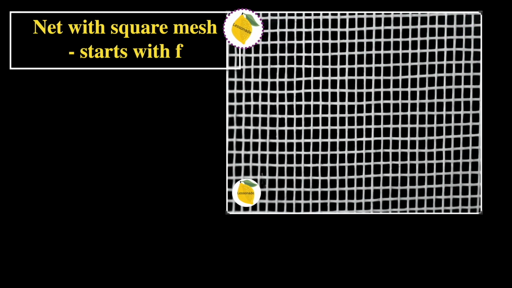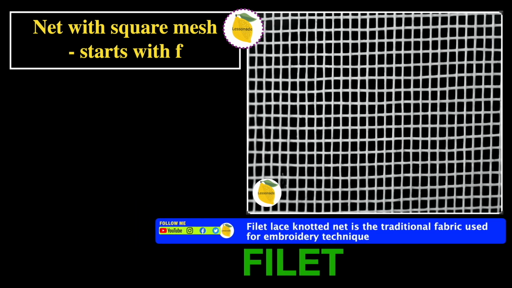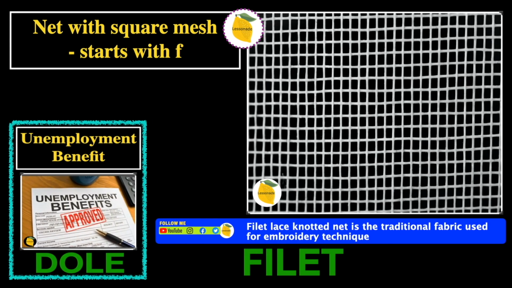The next one is net with square mesh, starts with F. In this picture, we can see a net with a square mesh. So therefore, the word will be filet. And the sentence for this word is, filet lace knotted net is a traditional fabric used for embroidery technique. So now let's try to recall the previous slide. And the previous slide is dole.